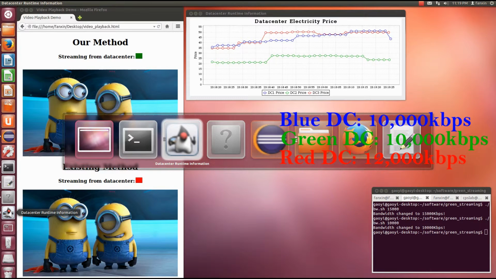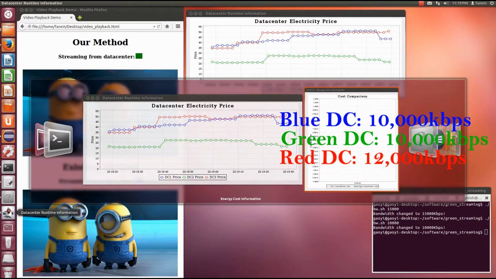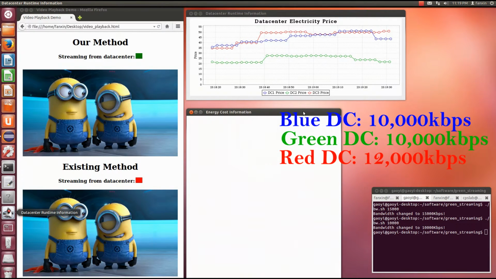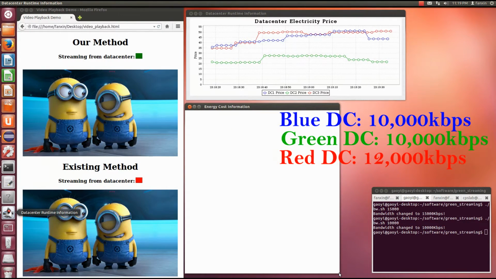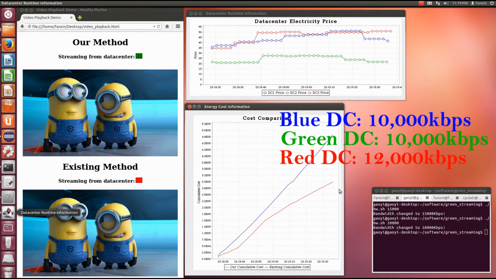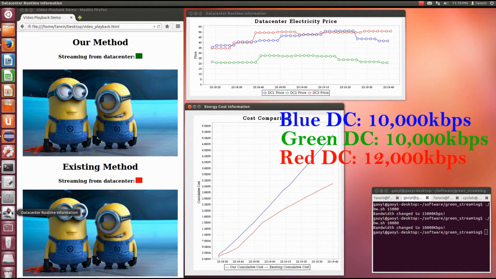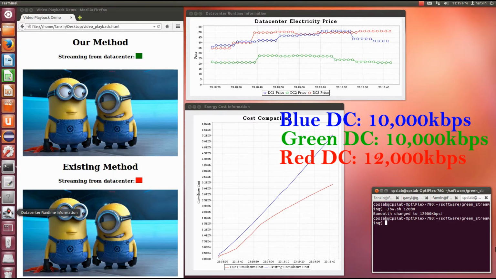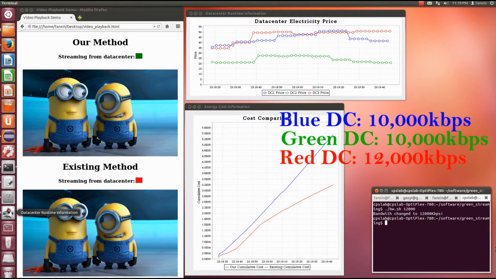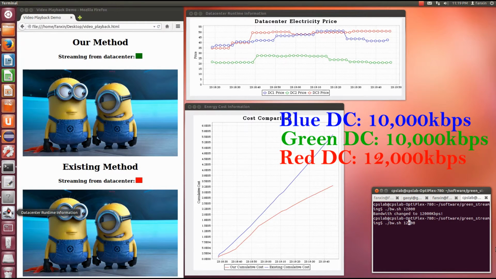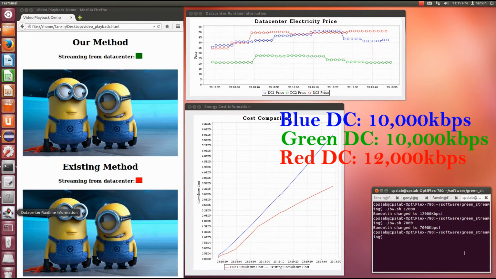The new window demonstrates the energy cost comparison between our method and the existing method. The red curve is for our method, while the blue curve is for the existing method. From this figure together with the above observation, we can see that, compared to the existing method, our method results in lower energy cost and never gives worse video quality.